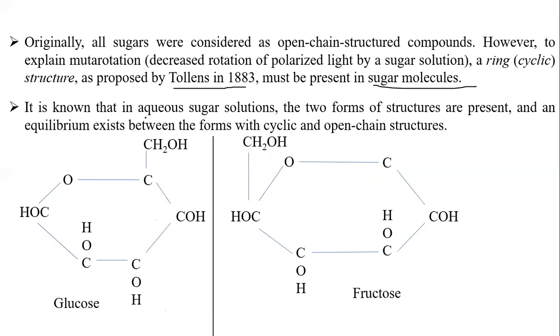In aqueous sugar solution, the two forms of structure are in equilibrium between the cyclic form and the open chain structure. Previously we saw the open chain, but now it is a cyclic compound. See the difference here: the carbonyl group is present here in glucose, but here it is present in fructose.